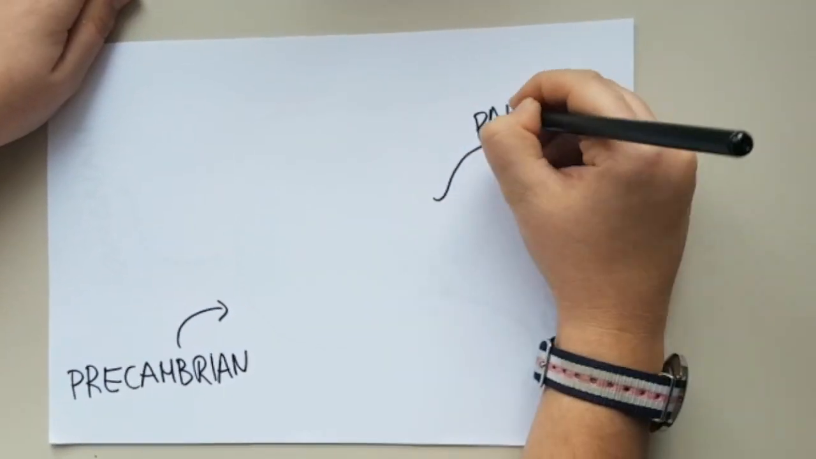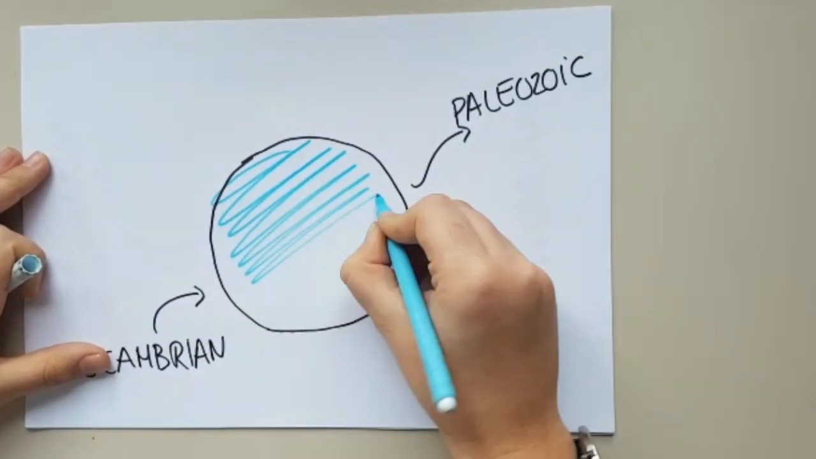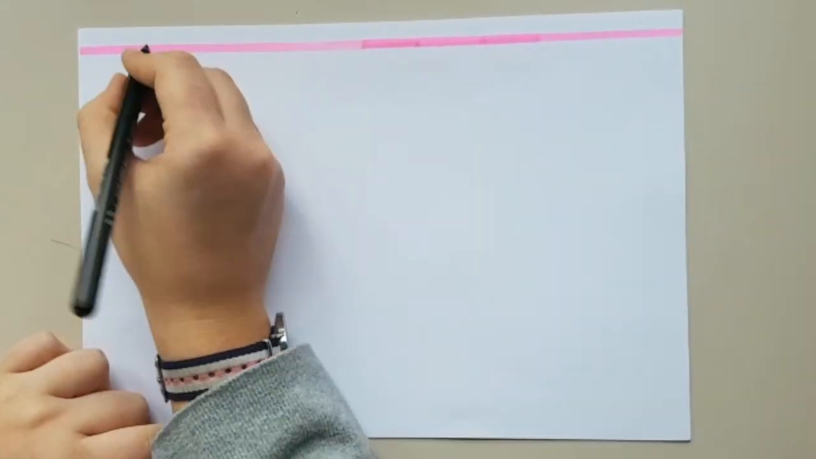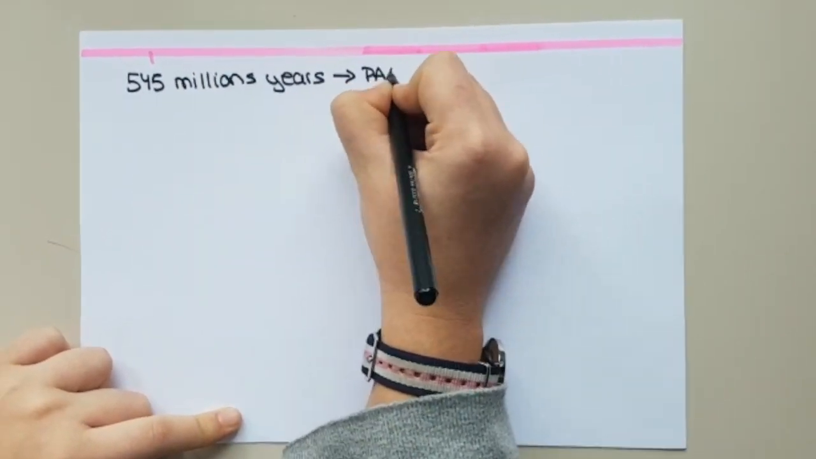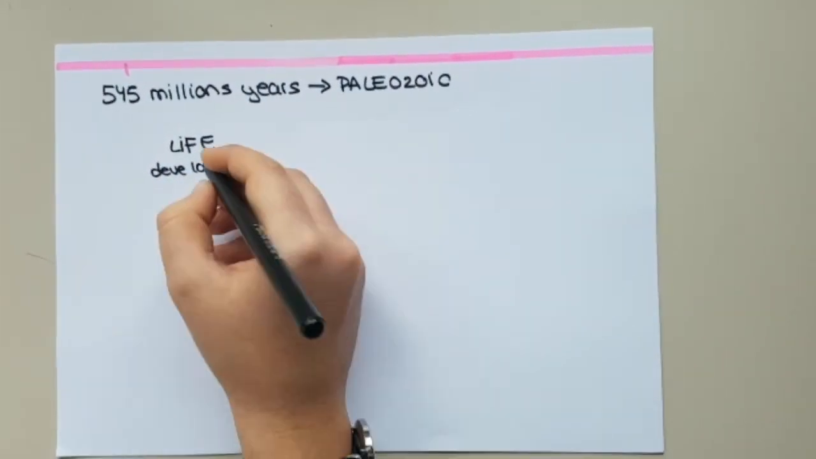Between the Precambrian and Paleozoic period, the Earth was covered in ice. Life could only exist in ice-free refuges or places where photosynthesis was possible. 545 million years ago started the Paleozoic era. At that time, life was basically developed in the sea.